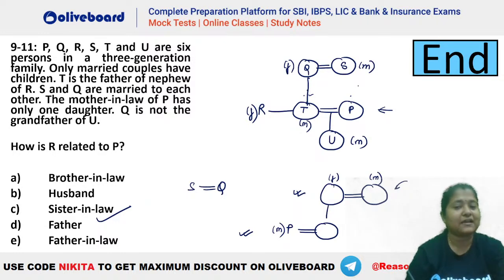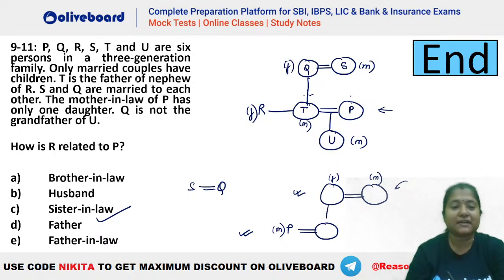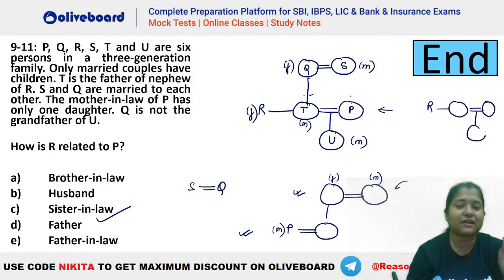Did not understand. Because Shravani, how did we connect it? That's important. First hint was that only married couples have children. That means to have a child, there should be a married couple. Now it is given T is the father of nephew of R. That means R has a nephew. So R has a sibling here. This sibling should be married and they have a kid here. Okay. This is the first tree. Similarly, there is a second tree which says the mother-in-law of P has only one daughter.